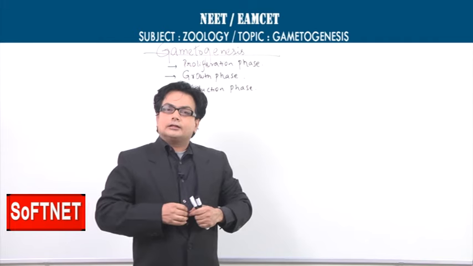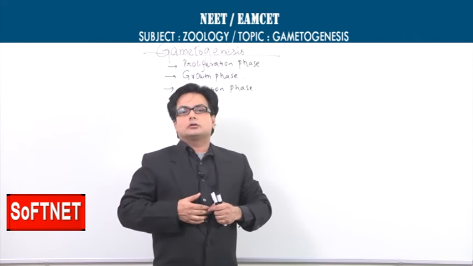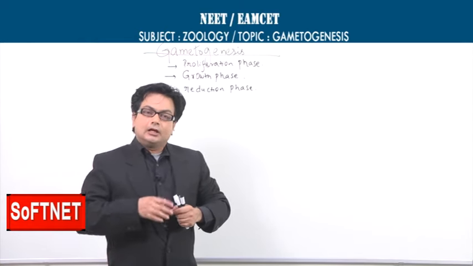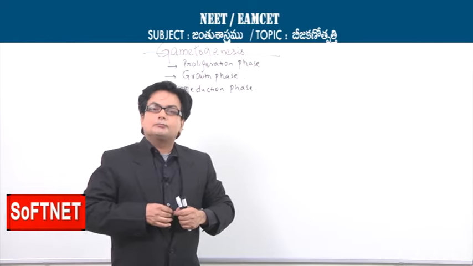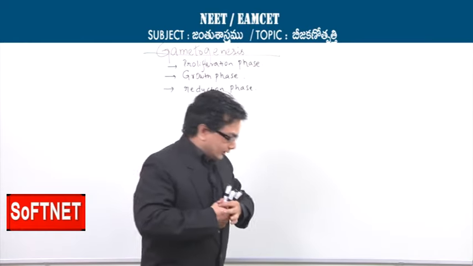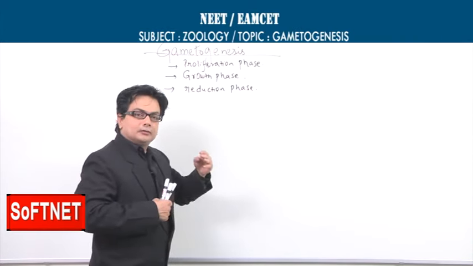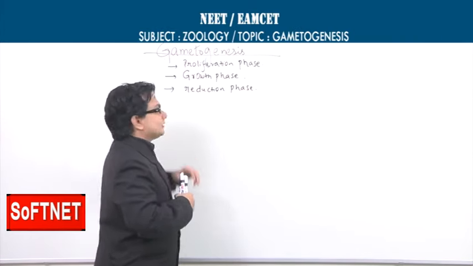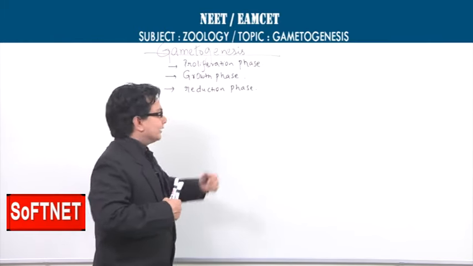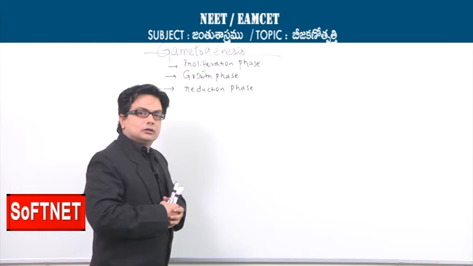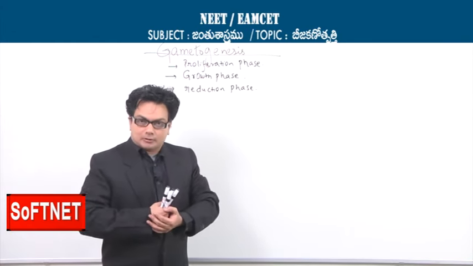Now, today, let us understand the fundamental steps involved in the process called gametogenesis. Whether it's spermatogenesis or oogenesis, the three important steps are, look at the board and we can understand the idea. The gametogenesis involves three important phases. The very first one is called the proliferation phase, second is called the growth phase, and the third one is called the reduction phase, which involves the reduction division by name the meiosis.